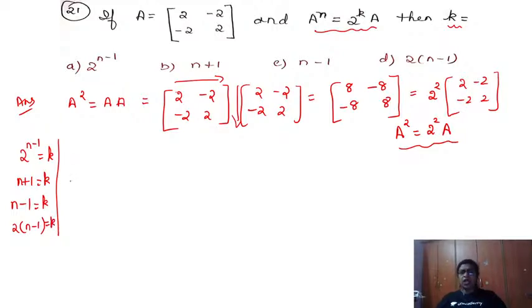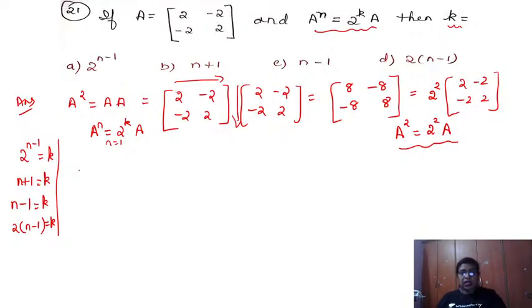Okay, so now observe, we have the condition a to the power n is equal to 2 to the power k into a. So what will happen if I put n is equal to 1? Let us check whether it is satisfying our answer. So a to the power 1, I should have a is equal to 2 to the power k into a. So here you are getting 2 to the power 1 minus 1, so therefore that is equal to a. That is not possible. So here the first option is gone.